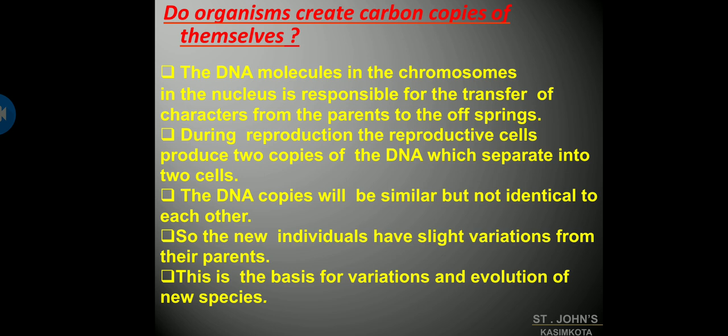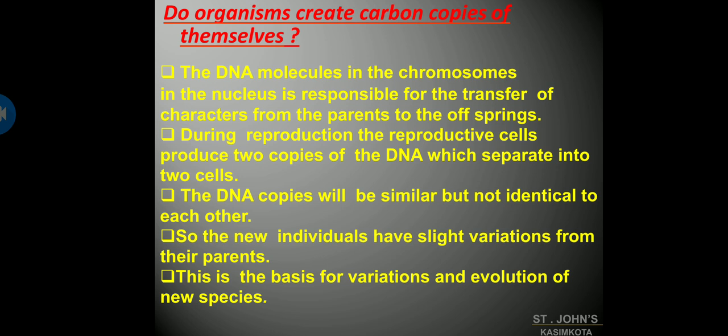You know that chromosomes are present in the nucleus, and DNA is the genetic matter present in the chromosomes, which is responsible for the transfer of characters from the parents to the offspring. During reproduction, the reproductive cells produce two copies of DNA which separate into two cells.